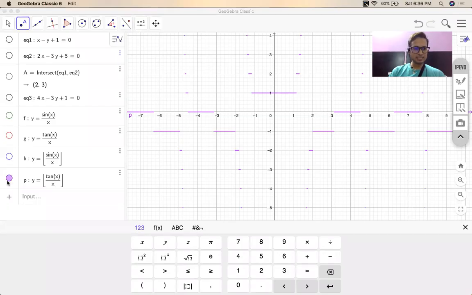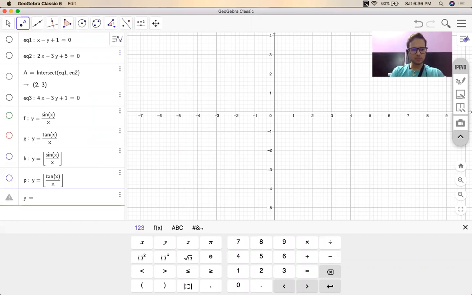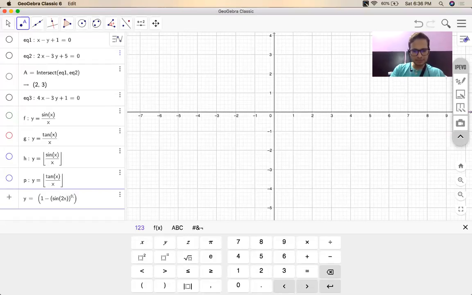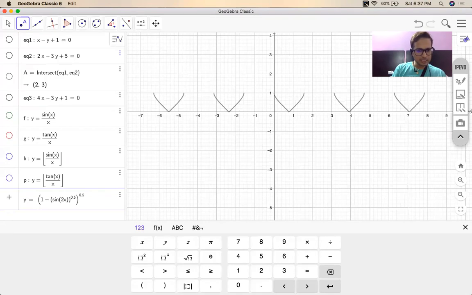Somebody please, can you help me to type it out? Somebody can dictate to me what was the question. 1 minus sine 2x to the power half, right? Power 0.5 whole to the power 0.5, correct?